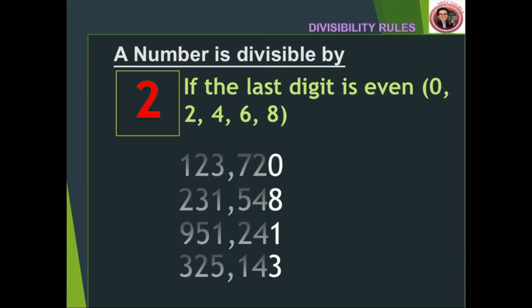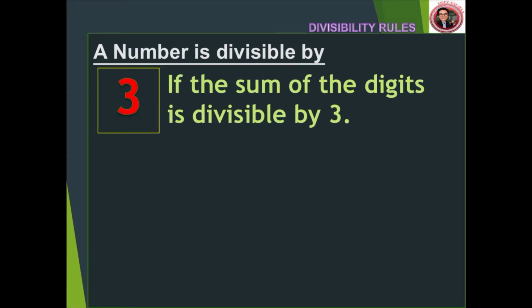Next, a number is divisible by 2 if the last digit is even. The first two items end with even digits, 0 and 8, therefore they're both divisible by 2. On the other hand, since the last two items end with odd digits, 1 and 3, these numbers are not divisible. Let's continue. A number is divisible by 3 if the sum of the digits is divisible by 3.